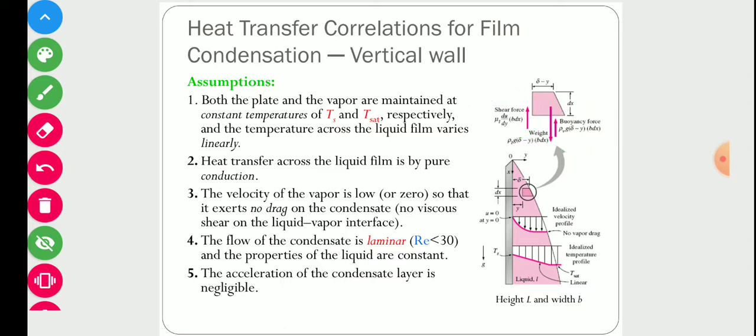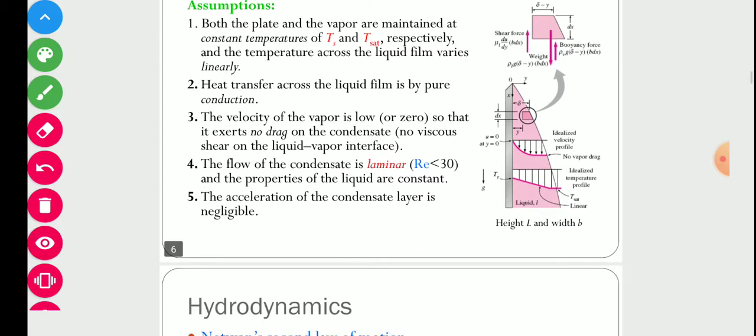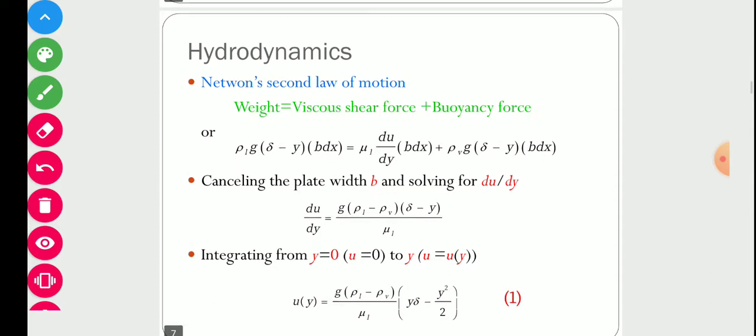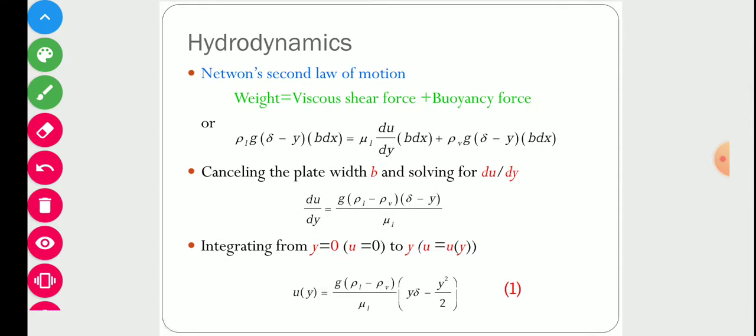Now if we apply all these forces using Newton's second law of motion, then at equilibrium the downward force will be equal to the upward force. The downward force is the weight of the control volume, and the upward force is the viscous shear force and buoyancy force.